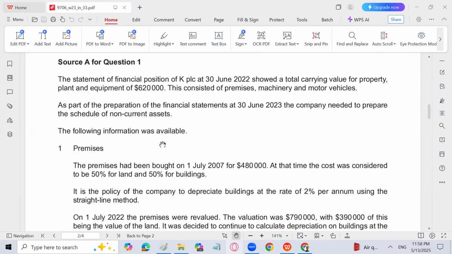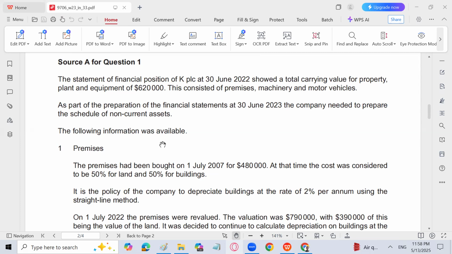The following information was available. The premises had been bought on 1st July 2007 for 4,80,000. At that time, the cost was considered to be 50% for land and 50% for building. It means that out of 4,80,000, 2,40,000 is building and 2,40,000 is land. We know that land does not depreciate. So the 2,40,000 of the building has already been depreciated for the past 15 years.